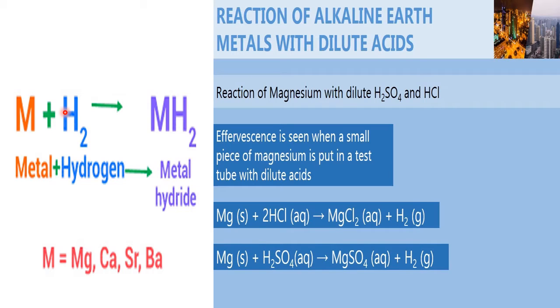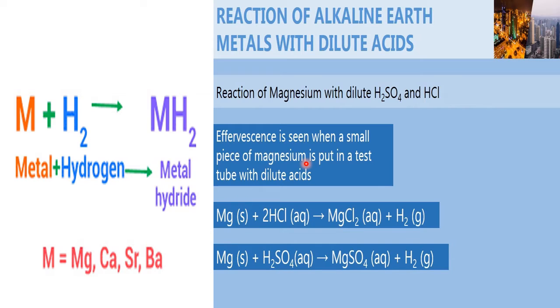Expected product is hydride. Any element with hydrogen gives hydride, because hydride is a binary compound of hydrogen with any element. Okay, so here the element reacting with hydrogen is alkaline earth metal. Therefore alkaline earth metals with hydrogen gives hydrides of alkaline earth metals. General equation, M may be any alkaline earth metal here.